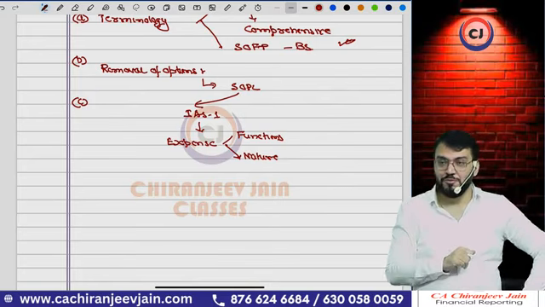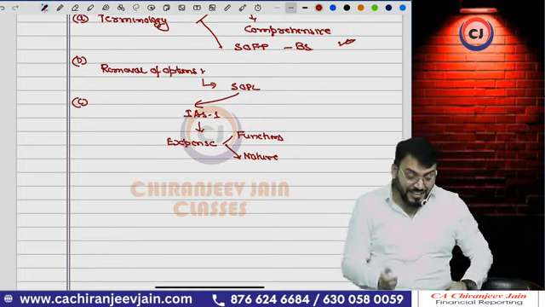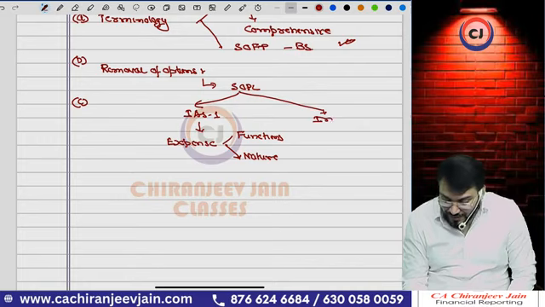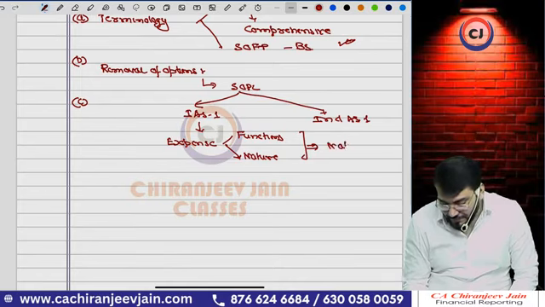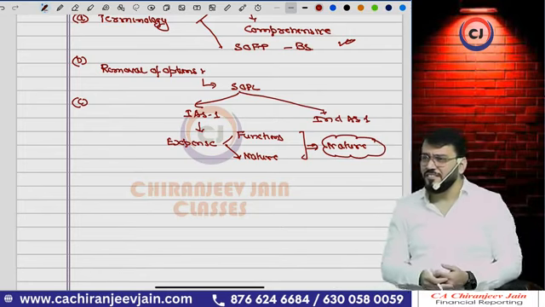What do we follow? Nature. Understood? So under Ind AS 1, what has been removed? Now this is only based on nature. If I remove that option, is there any difference?